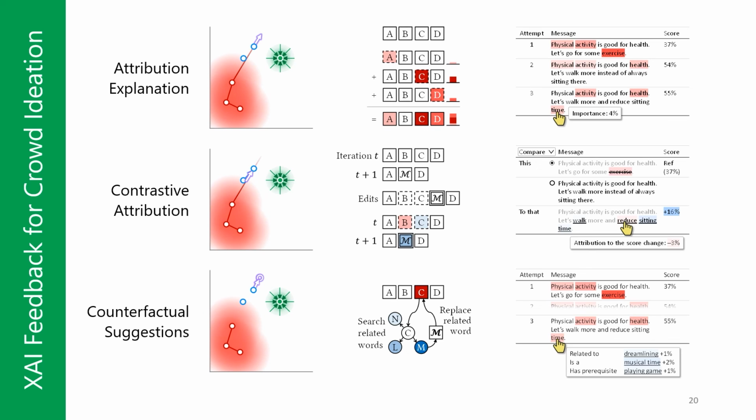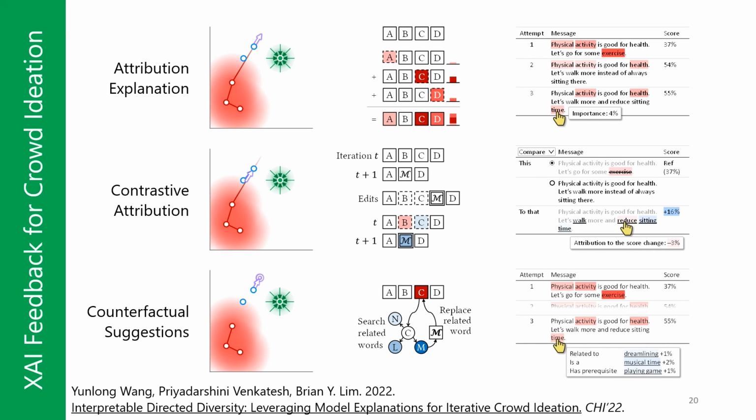Our approach opens opportunities for explainable AI towards scalable and rich feedback for iterative crowd ideation in the field of creativity support tools. Please read our paper for much more details of our approach and experiments.